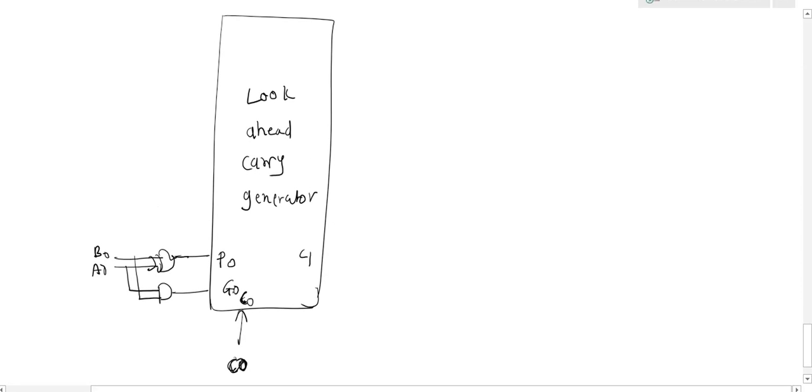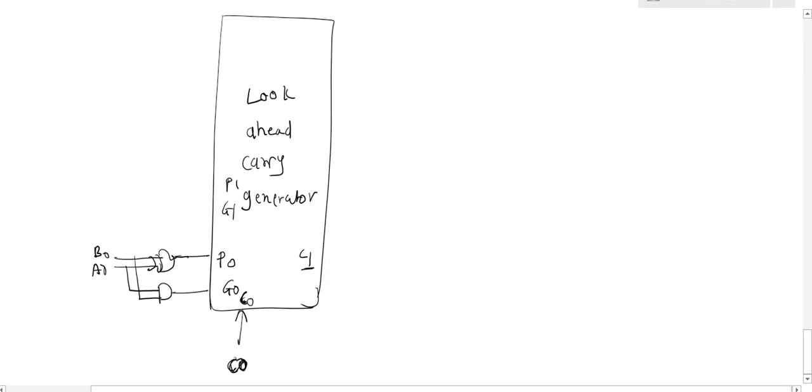Now it is accepting this input and it is generating the C1. Are you getting it? Similarly, I need to use the P1, G1 and C1. The look ahead carry generator will use P1, G1 and C1 and it will generate C2. Then it will use C2, P1, G1 and it will generate C3 and so on. Clear?